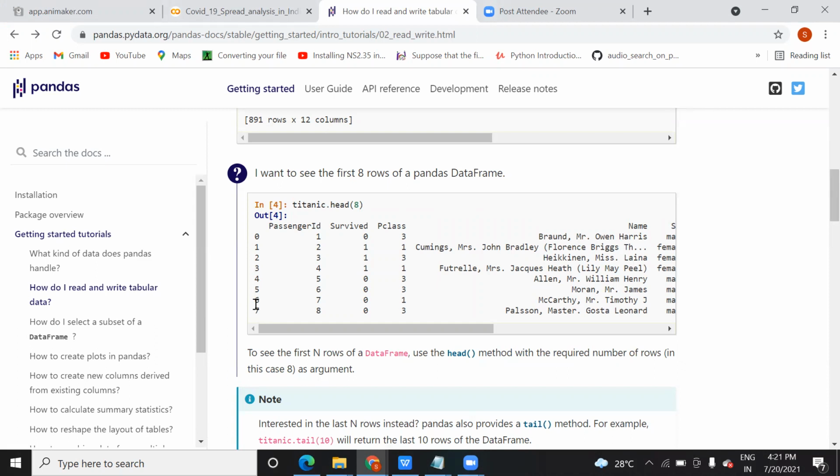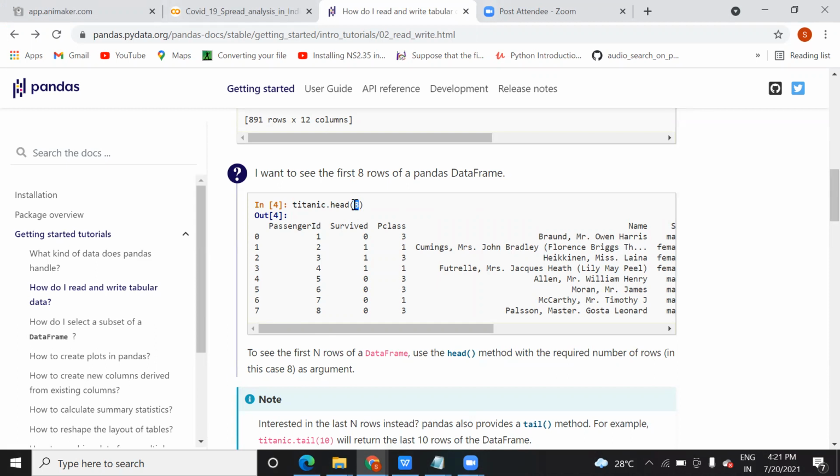Index will always start from 0. With the head function, if you do not pass any value, suppose you remove this 8, by default it will give you the top 5 records, the first 5.